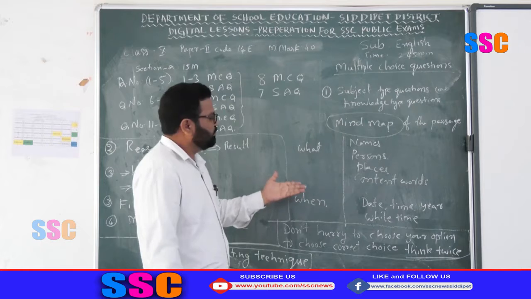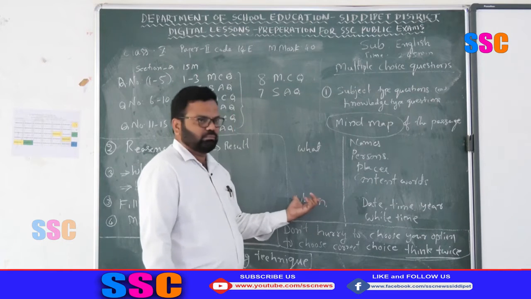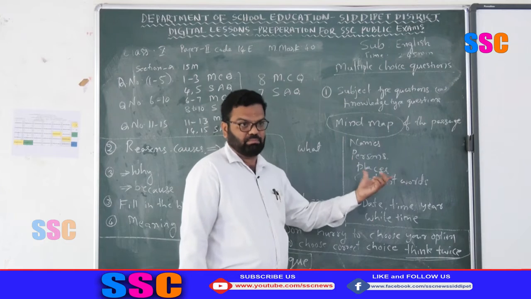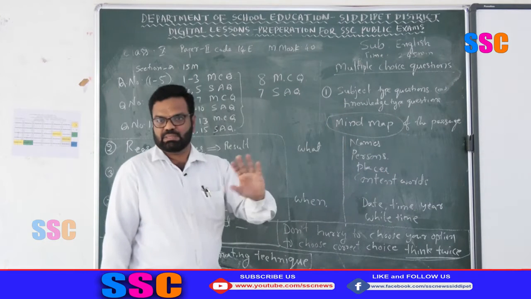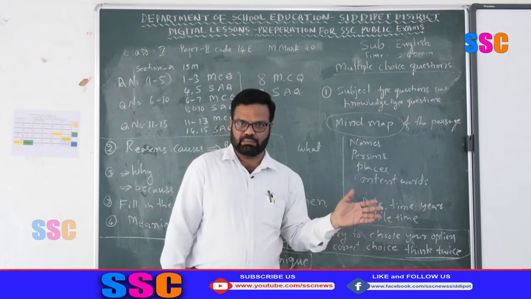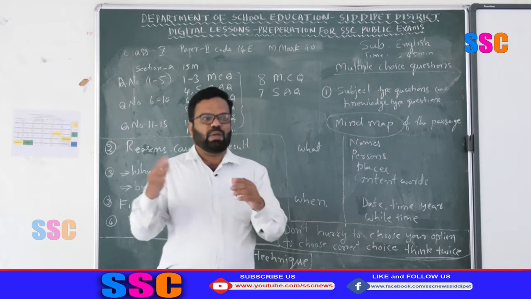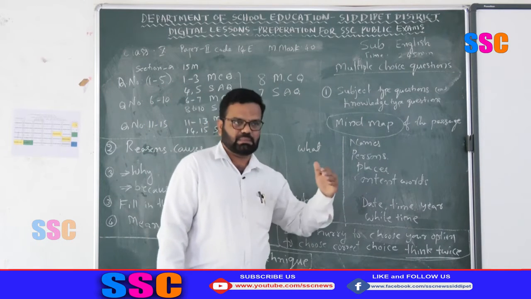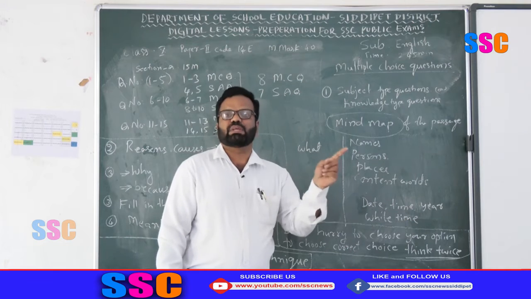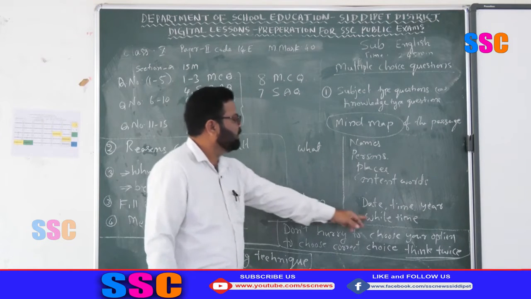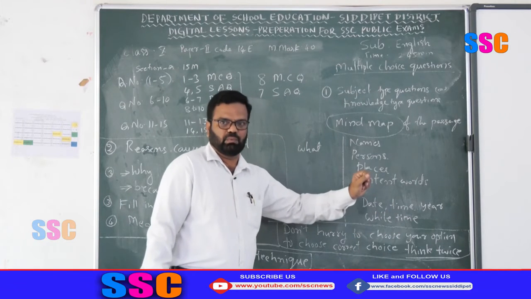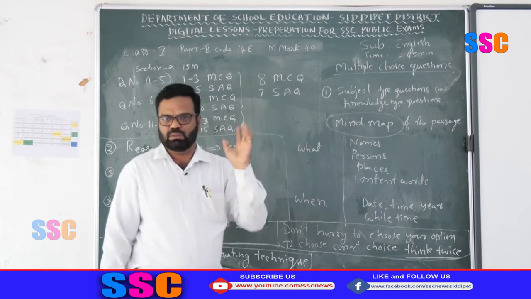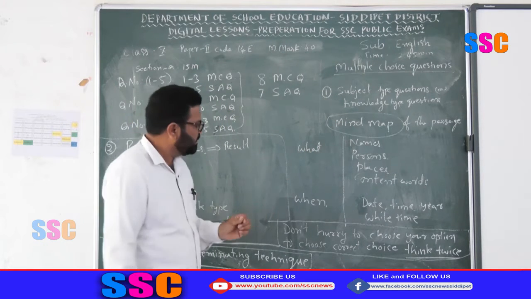Then there are date, time, year, and while-time questions, where 2 actions take place simultaneously, or some action takes place at one time and another action at another time. Which time that related question will be asked, that is called the while-time question. These are the subject type, knowledge type questions that you can choose easily.